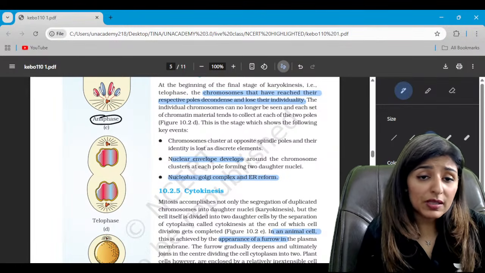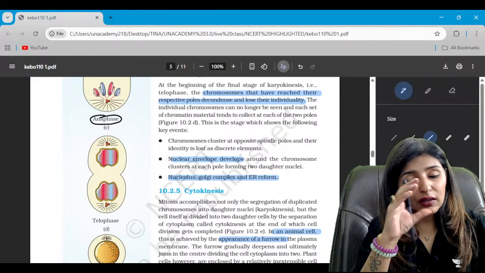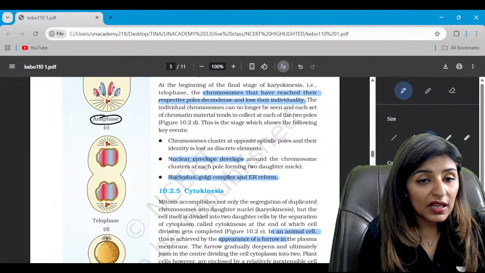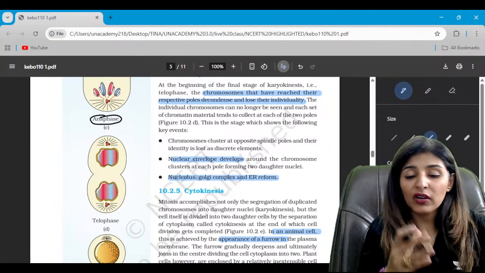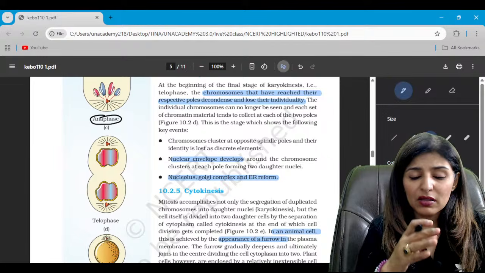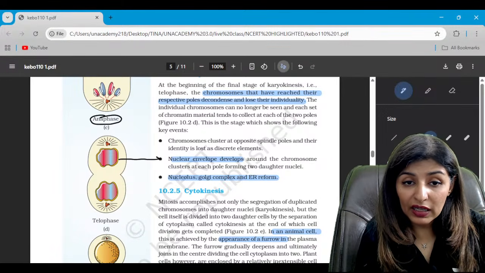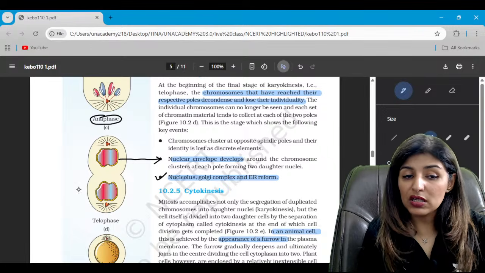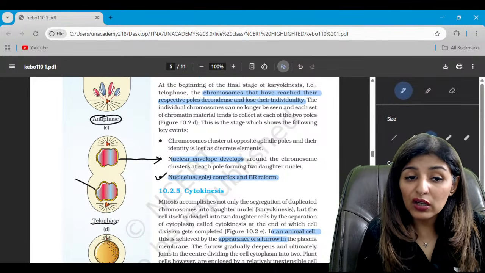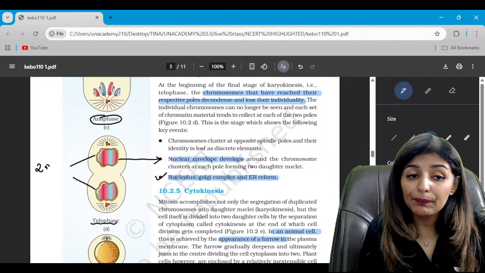And when the chromosomes have moved towards the poles, the nuclear membrane regenerates, then ER, Golgi body, mitochondria, all that disappeared in the prophase, has all come back. See, nuclear membrane redevelops. All these structures reform. This represents telophase. So in telophase, you see two daughter nuclei within the same cell.